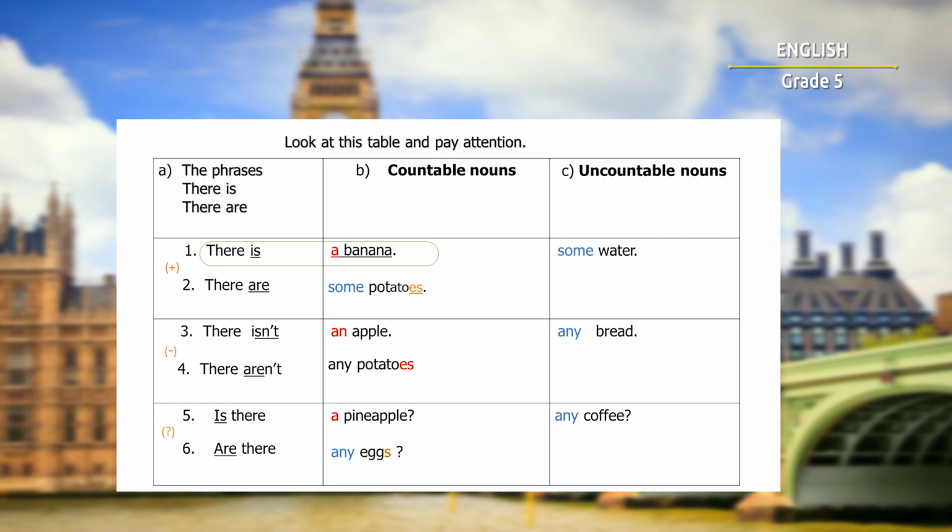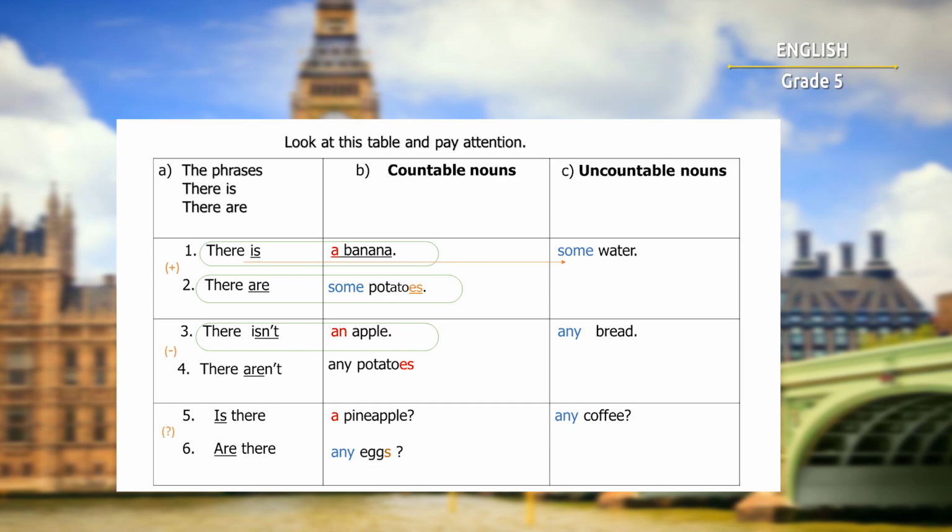And in the C column, there are uncountable nouns. There is some water. Okay, this is slightly different. Uncountable nouns are not separate objects. We can't count uncountable nouns.